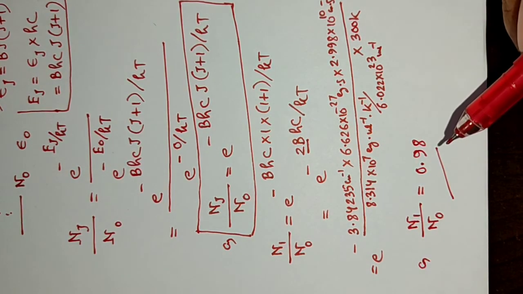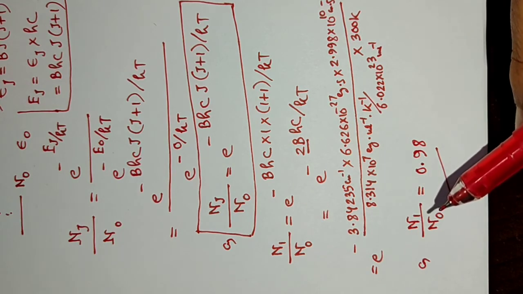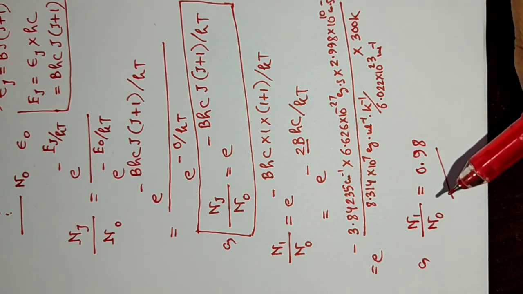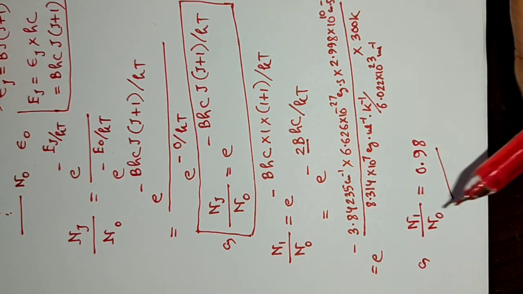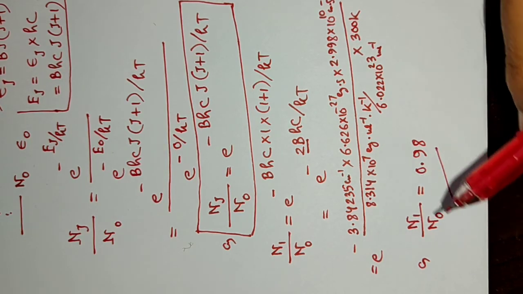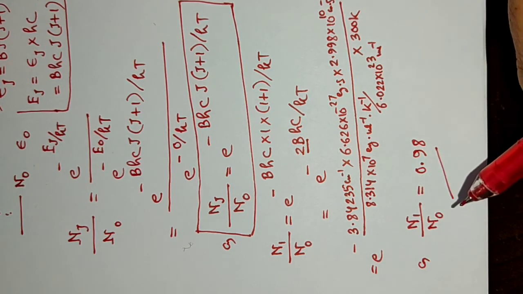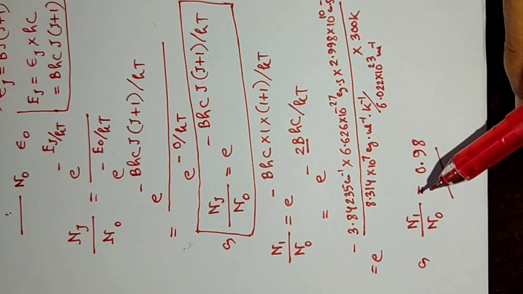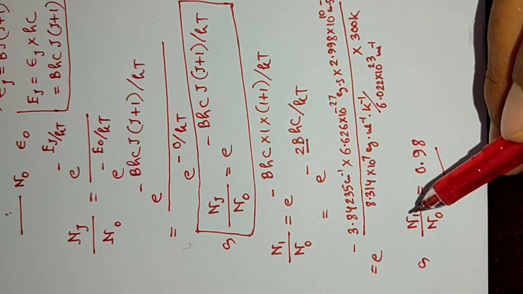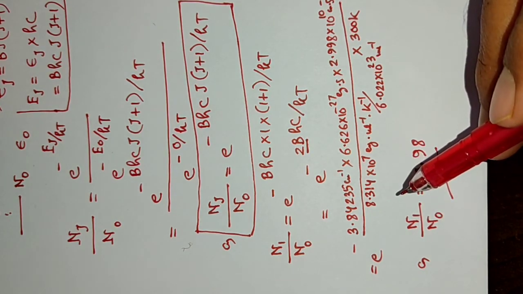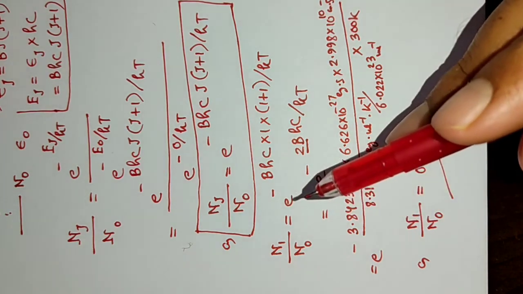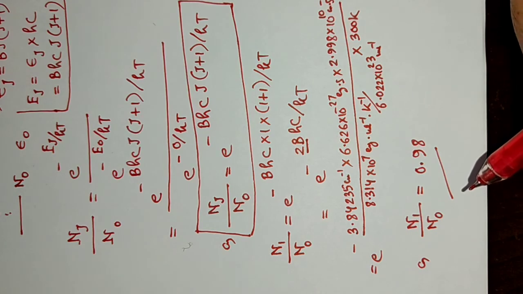Means if there are 100 molecules in the ground state at equilibrium, 98 molecules will populate the first excited state. Not from that 100, 98 will come. It is not that case. If 100 molecules remain present in the ground state, then there will be another 98 molecules in the first excited state. And in this way, you will be able to calculate the number of molecules that will be present in the second excited state and for any other excited states.